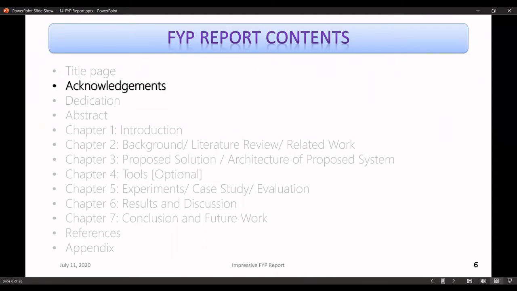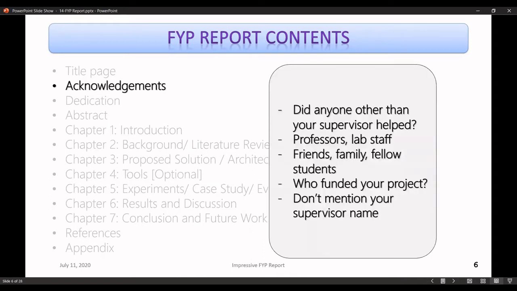Rather, his or her name is going to be appearing on the title page of the project, right? So in the acknowledgement section, you have to thank others, right? And that person or those persons can be anyone other than your supervisor who helped you, right?